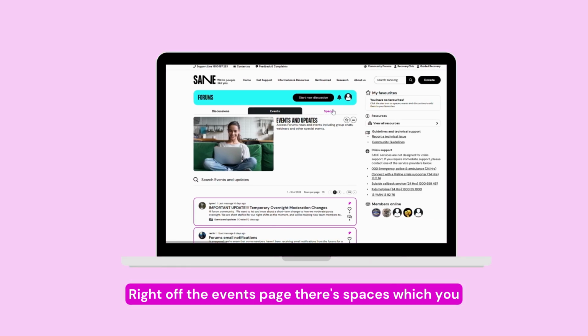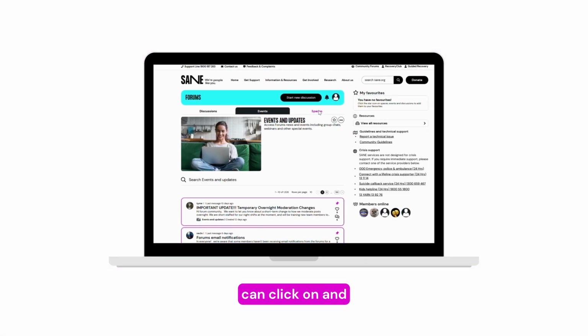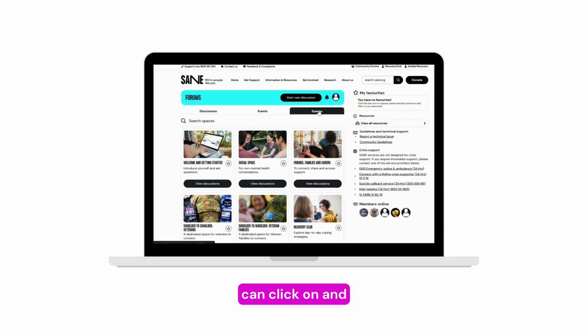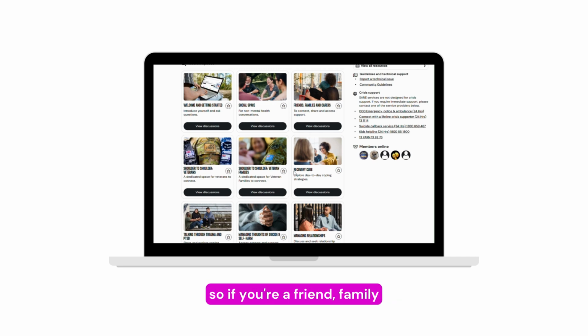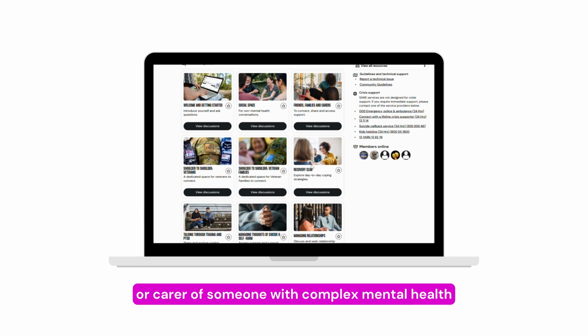Right of the events page, there's spaces which you can click on. It's basically a bunch of different categories to pick from depending on what your interests are. So if you're a friend, family, or carer of someone with complex mental health experiences, maybe you might want to explore this space.